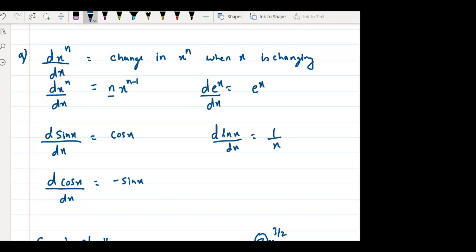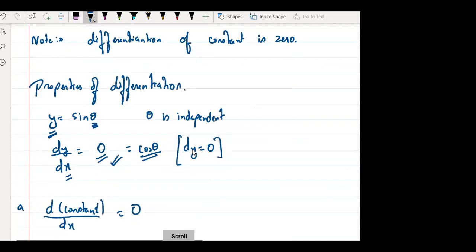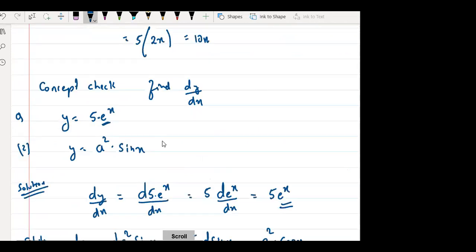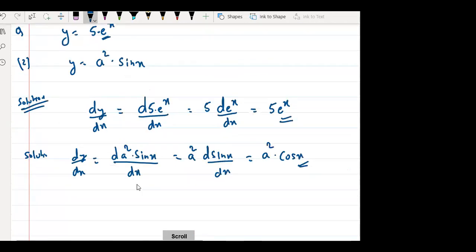Because how far the bike will go depends on the petrol which is put in the bike. So here, what would be the change in y depends on the variable. Here the variable is what? X.